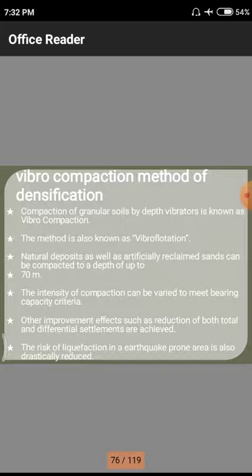Next one we are having is the risk of liquefaction in particular earthquake prone areas. What are the earthquake prone areas? That means a few places are having a huge amount of earthquakes occurring in a particular span of time. That means the total soil will be faulty soil having a huge amount of voids, so that if there is any vibration from an earthquake, automatically the total structures will fall down. An example of earthquake prone areas is our Japan. In Japan itself we are having a huge amount of earthquakes occurring